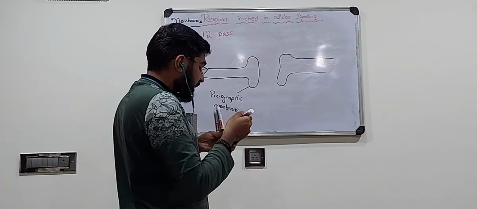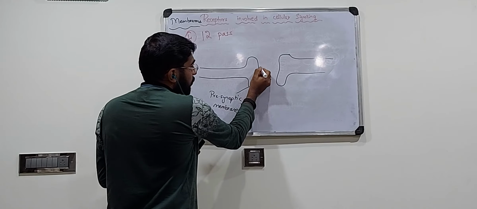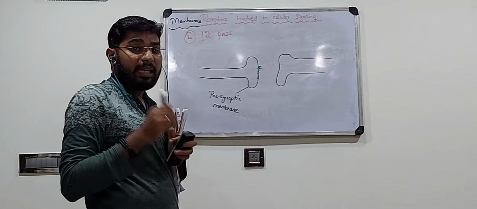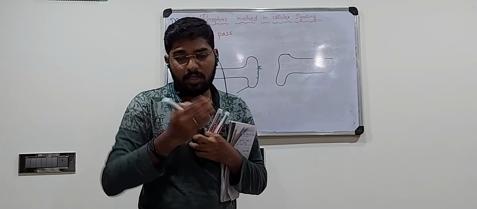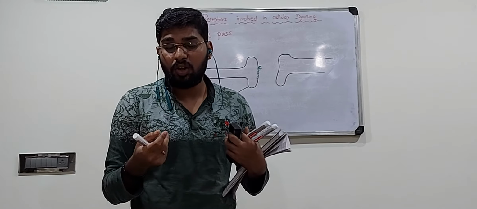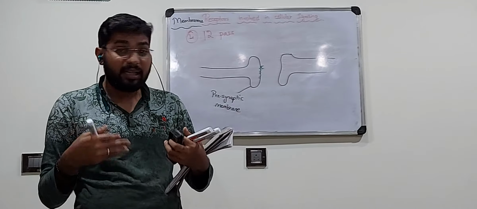Presynaptic membrane, and in this membrane you have this 12 pass receptor. What is this presynaptic membrane, or what is this neuron? When there is a conduction or transfer of impulse, it releases certain chemical transmitters like acetylcholine, dopamine, norepinephrine, epinephrine. So all these things are released.